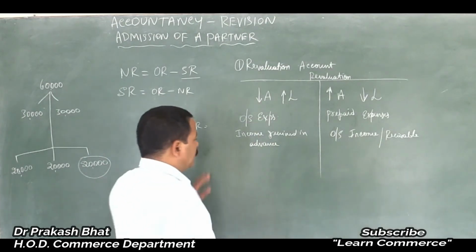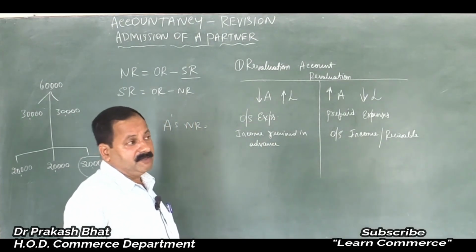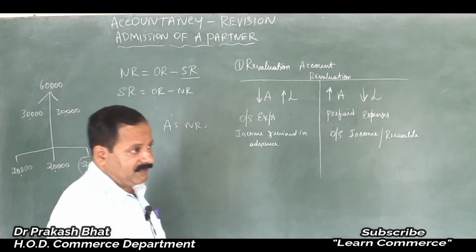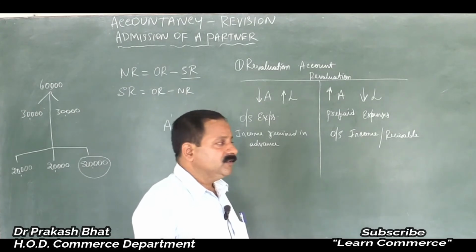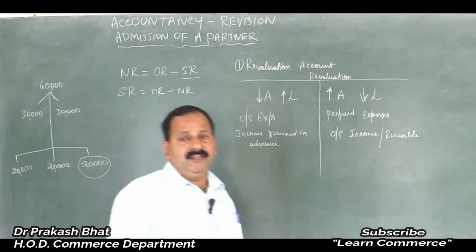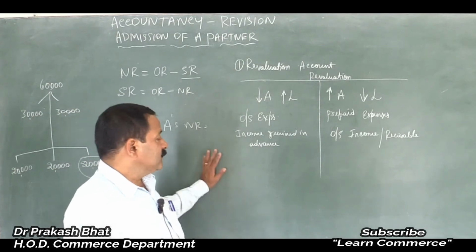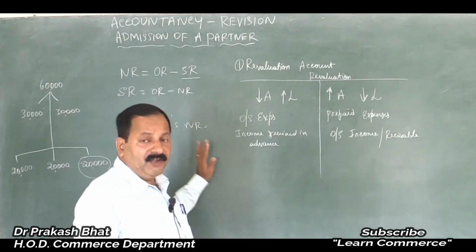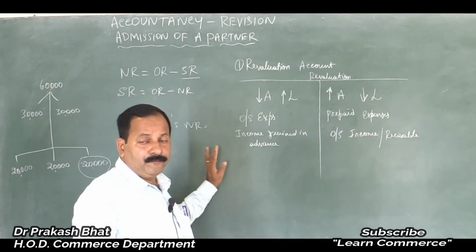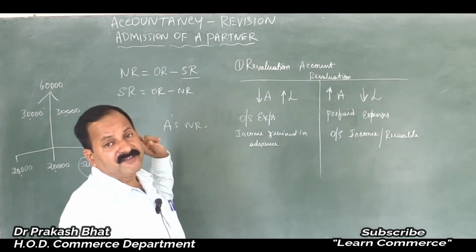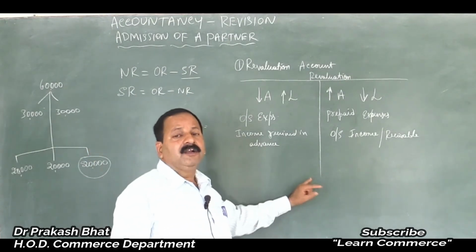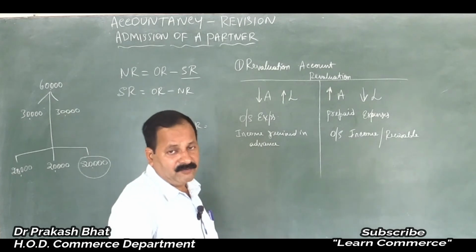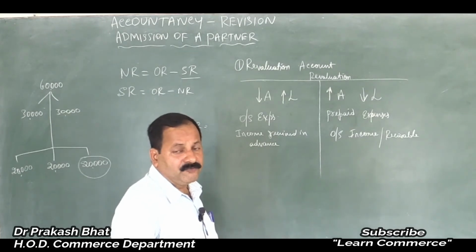By balance brought down, that is the capital balances which will be there in the old balance sheet, should be entered first. Then all the other items like accumulated reserve, profit and loss account balance, any other fund appearing on the liability side of the balance sheet, should be entered on the credit side of the partners' capital accounts. It should be distributed among the partners.